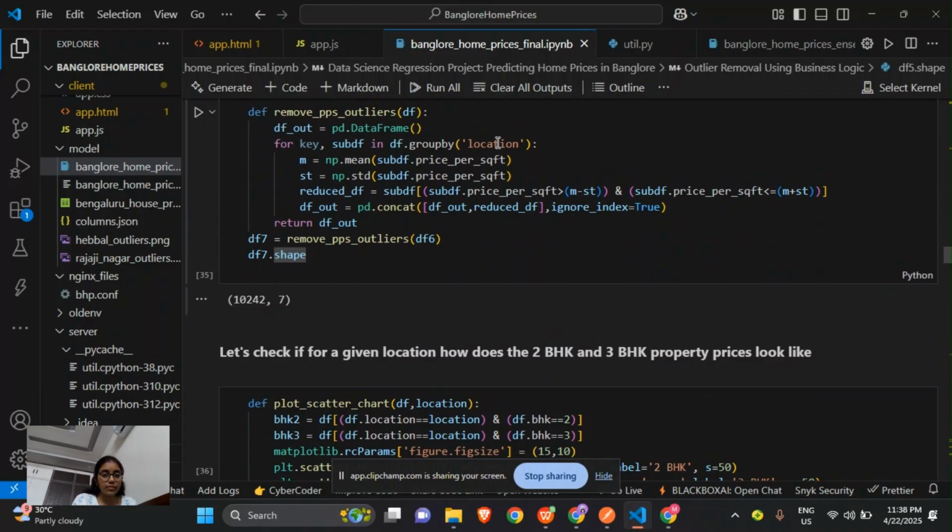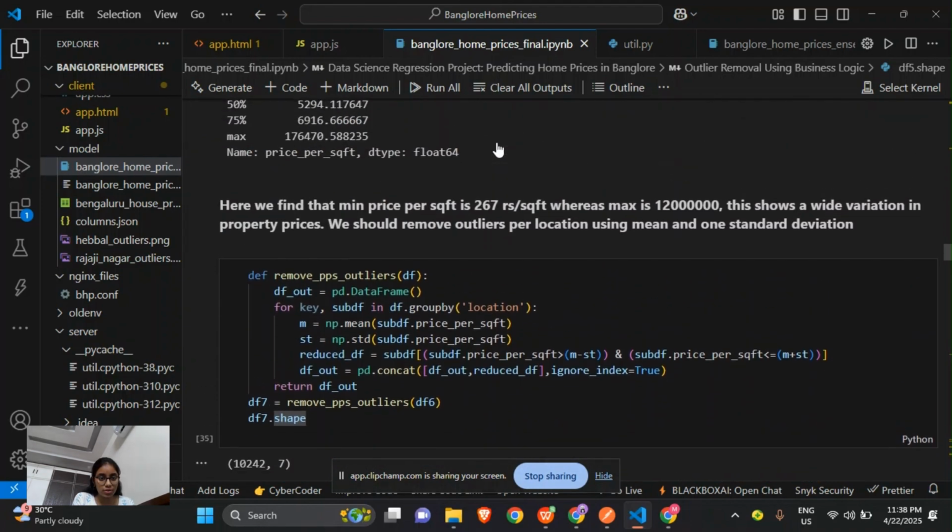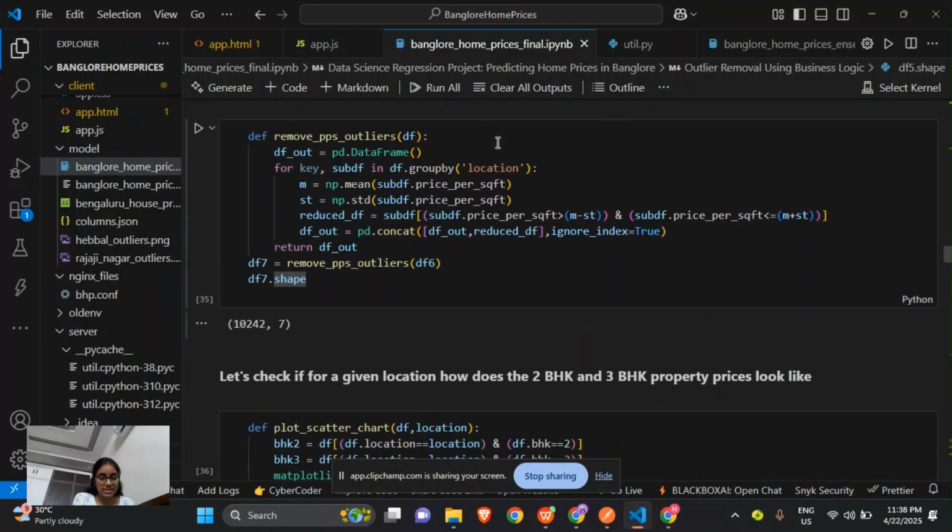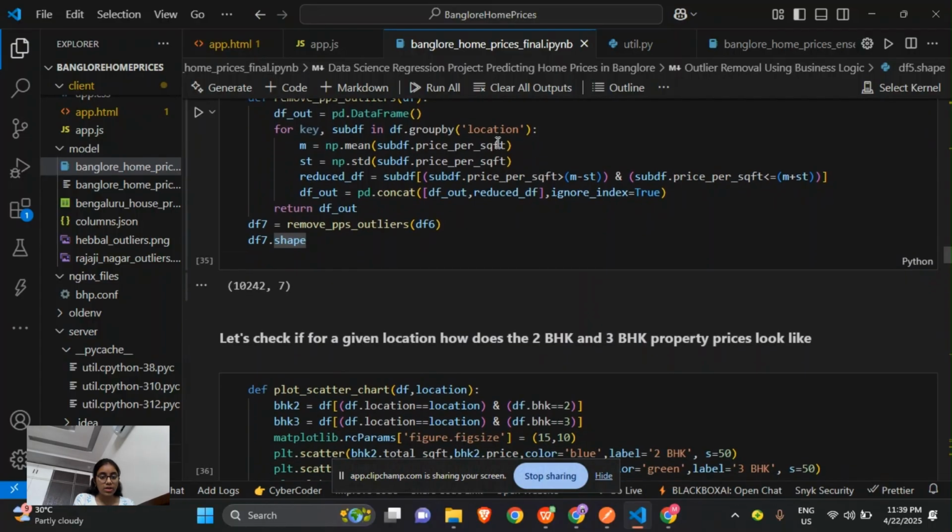So this applies the remove pps outliers function to the df6 data frame, and then this will create a new data frame df7 with all the outliers removed. This function removes houses with extreme price per square feet values, reducing the number of rows from a certain range to a certain smaller range. This creates a cleaner data set for modeling. Because we are getting rid of these, we can predict the model more accurately.